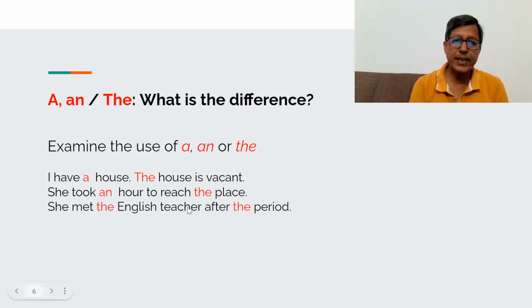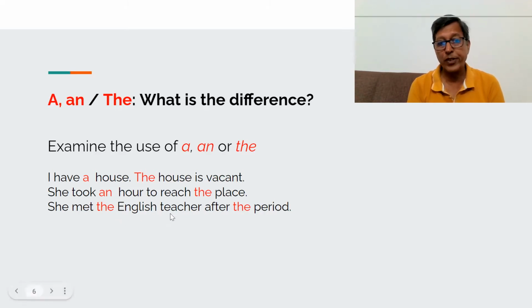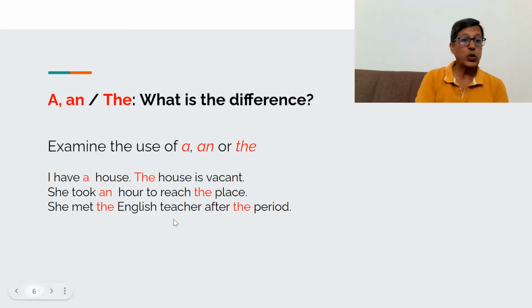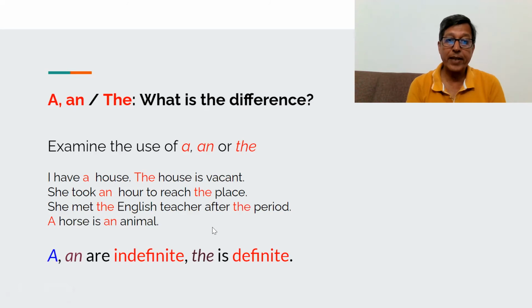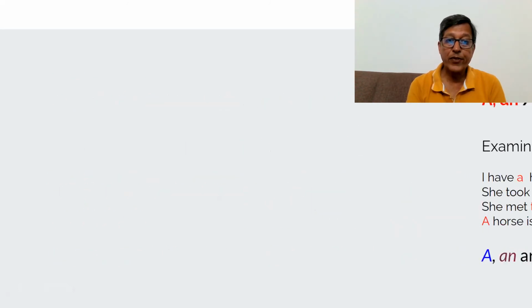She met the English teacher after the period. The period is definite, and she is meeting the English teacher after that period. So that particular teacher is also definite. It's not the science teacher or mathematics teacher or the Hindi teacher. So the English teacher after the period. A horse is an animal. Here it is indefinite. Again, this also is indefinite. So both are indefinite. So a and an are indefinite, and the is definite.